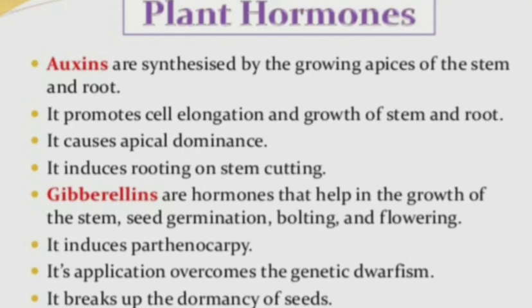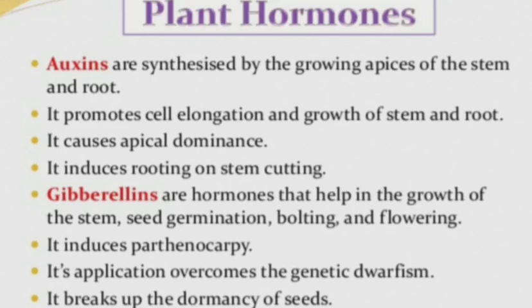Next one is gibberellins. Even these hormones help in the growth of the stem, for seed germination, for bolting, meaning production of the flowering stem, and for the formation of flowers, right? For all this, gibberellins help.